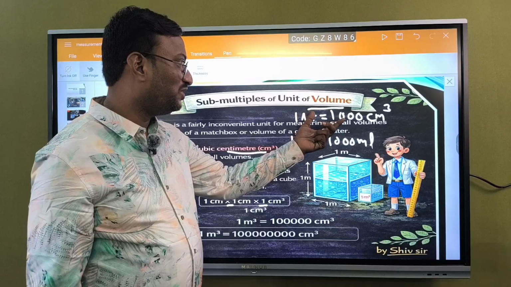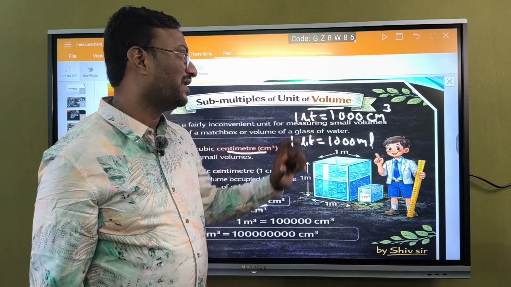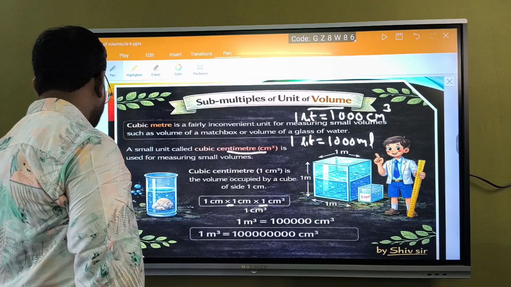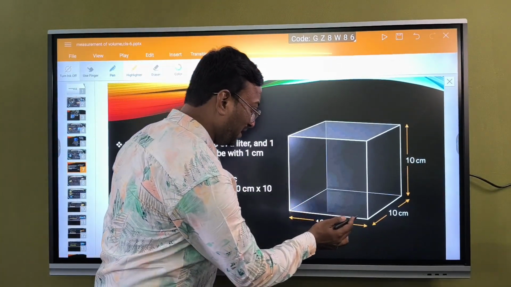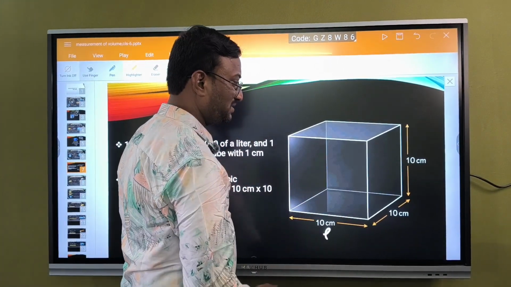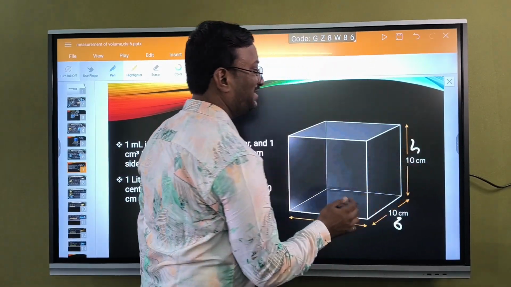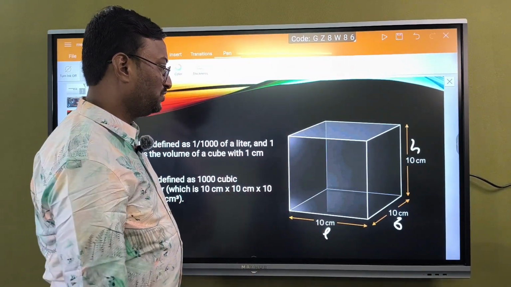How are we going to get 1000 cubic centimeters? See here, the length should be 10 centimeters, the breadth should be 10 centimeters and the height also should be 10 centimeters for a cube. So what is the formula?